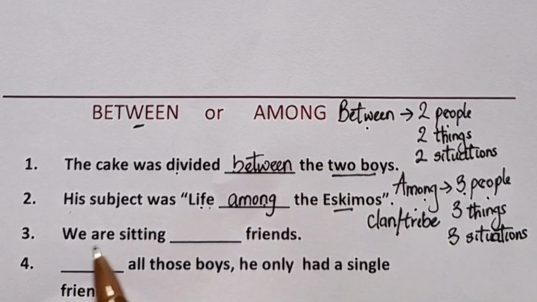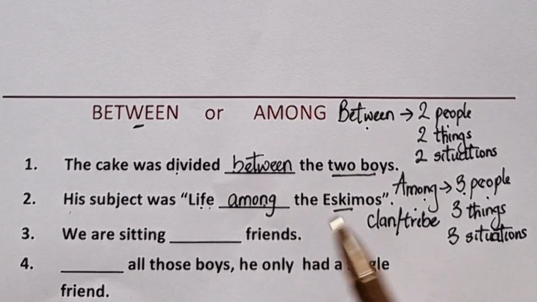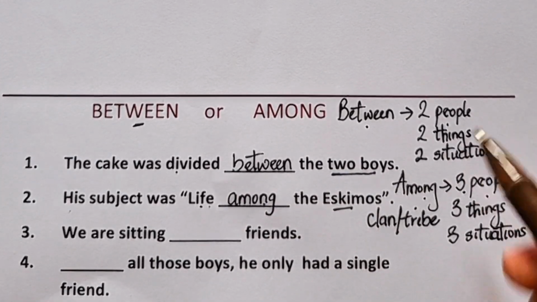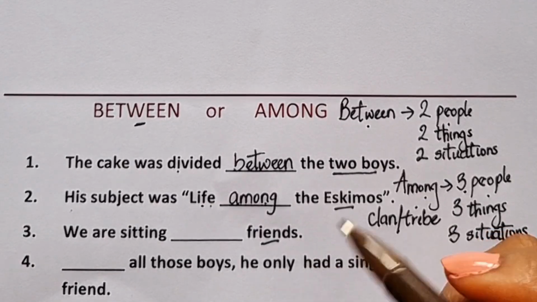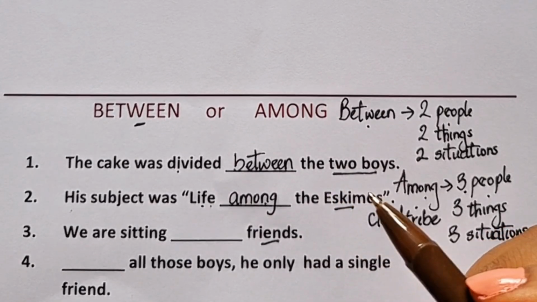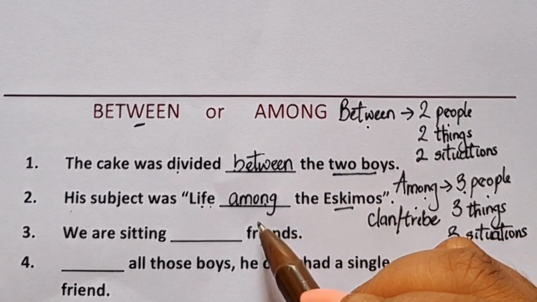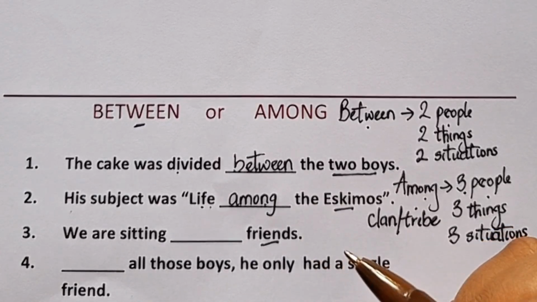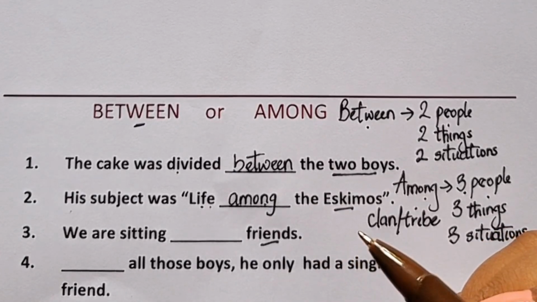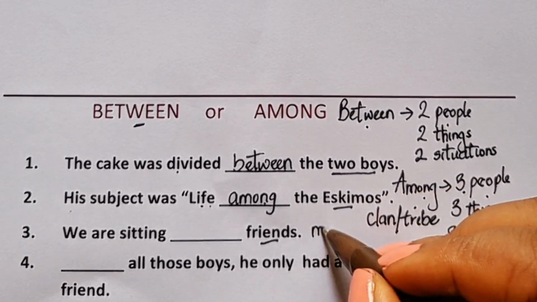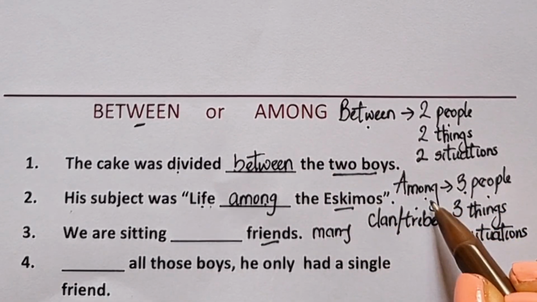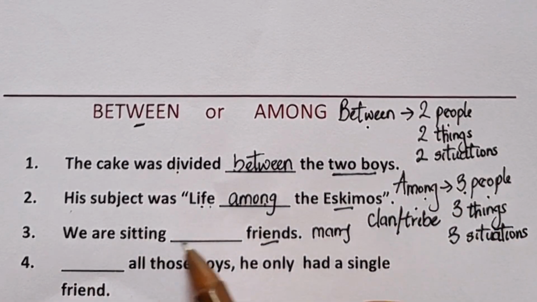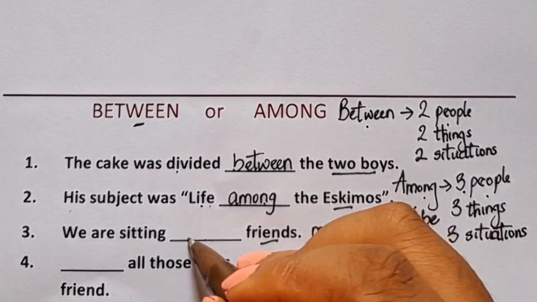Question 3. We are sitting blank friends, between or among. Here we have friends and there is no specification if it's two or three or four friends. So we can assume that there are many friends, right? So our answer is among. We are sitting among friends.